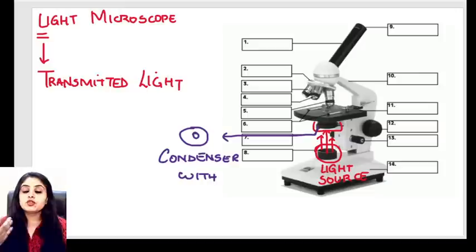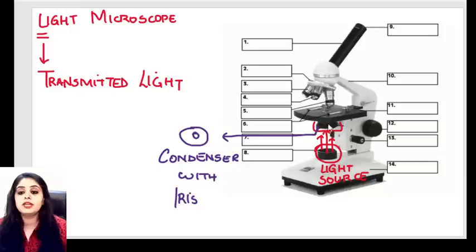It regulates how much of light is going in or not. Same way, there is a condenser which has an iris inside it which will make sure how much of light is going through it. Where is the light going? Let's highlight the next thing. The light is going here.